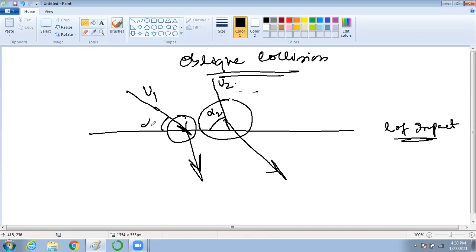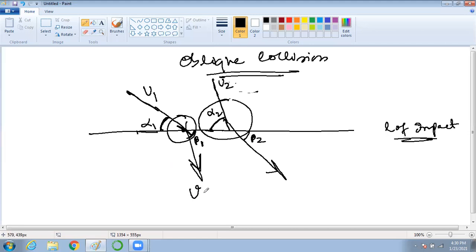And this will be your alpha 1, the angle that the initial velocity U1 makes with the line of impact. This is what U2 makes with the line of impact, called alpha 2. And after the collision, this will become beta 1 and this will become beta 2. Is it clear till now?